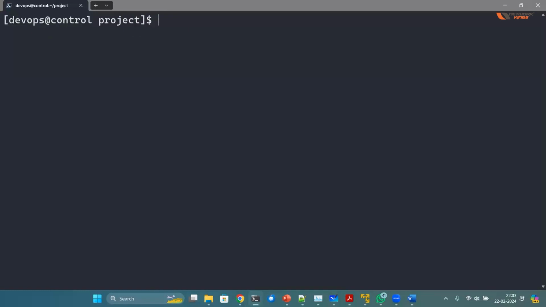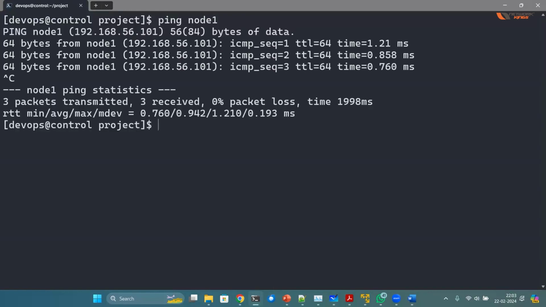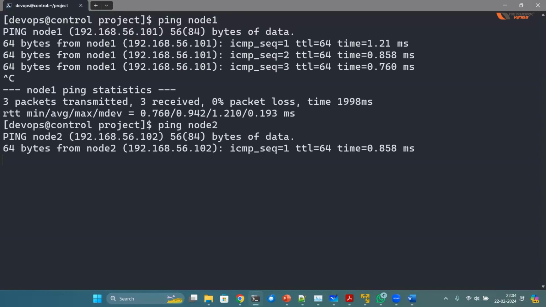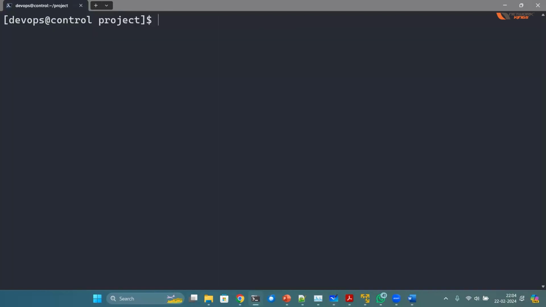If I have to do it manually, I will do ping node 1. I check, okay, ping replies, Control C to cancel. Then ping node 2, cancel, ping node 3. So it's going to take some time. If there are 30 servers, it's going to take so much time. 3, 4 is nothing. So how to do it parallelly or via automation? Ansible is here. Ansible I have already installed and configured here in this control node. ansible all -m ping. Let me show you the output first, then I'll explain what's happening.